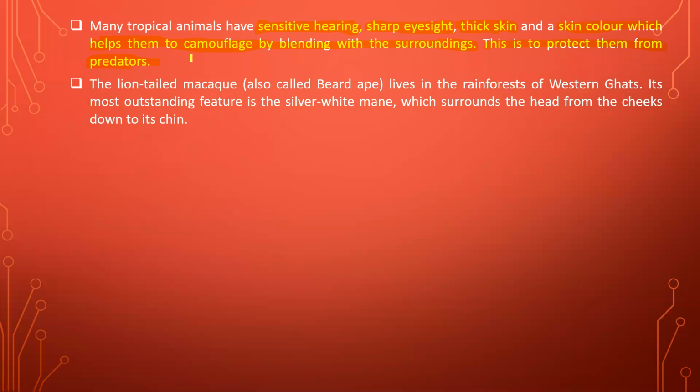Then the lion-tailed macaque monkey. It is actually a type of monkey, the lion-tailed. Now his name is given like this, lion-tailed, because his tail is similar to that of a lion. So that's why this monkey is referred to as the lion-tailed macaque monkey. And sometimes it is also referred to as beard ape.